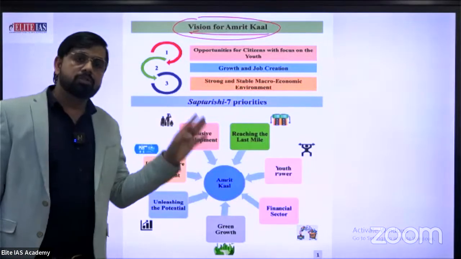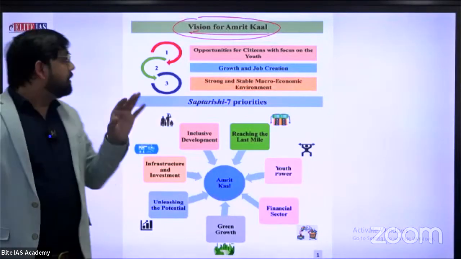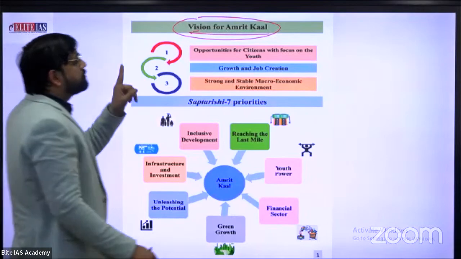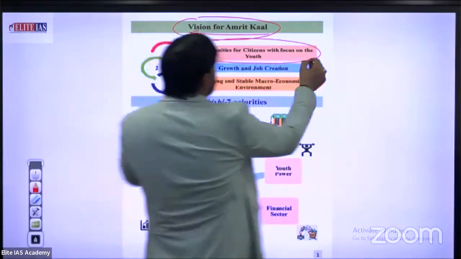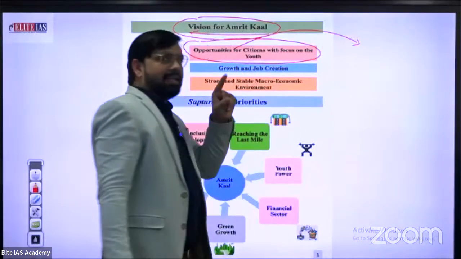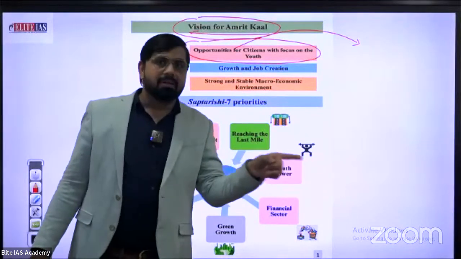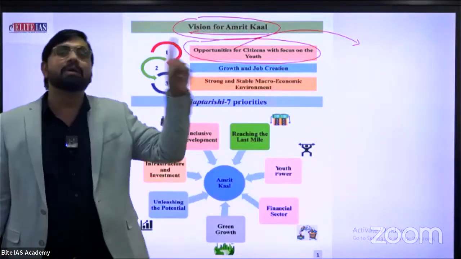The PDF will also be provided by management, so don't worry. The vision for Amrit Kal, the first one, is opportunity for citizens with a focus on youth. Yes, there is a single news item nearby this month. You know about the old pension scheme and the new pension scheme.